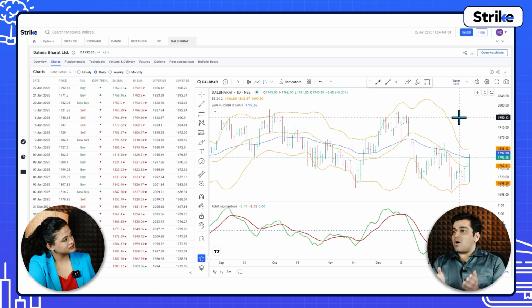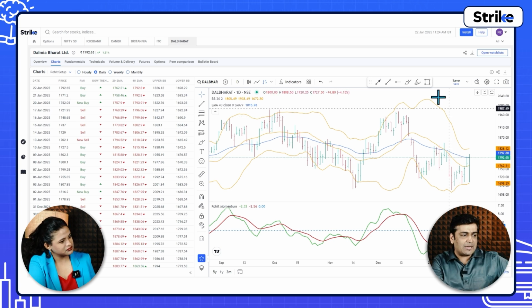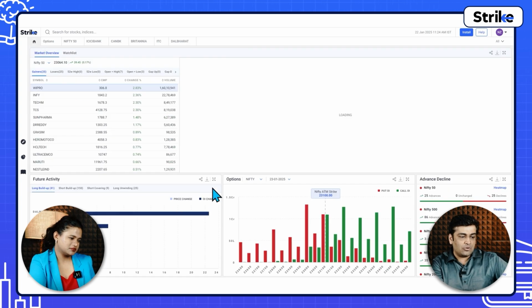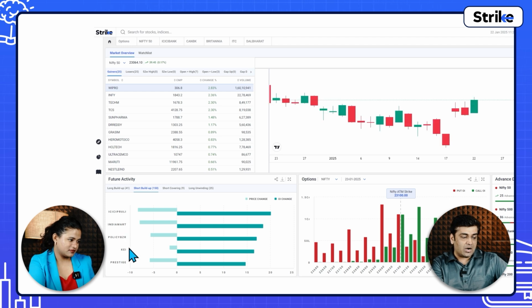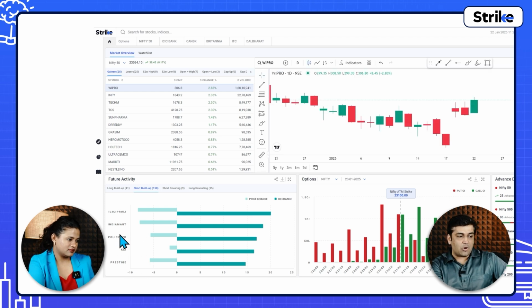Okay. And if the overall market scenario is bearish on that particular day, you look for stocks which have short build-up. All right. On the homepage itself, you look for all the stocks where there is short build-up that has happened. So let's say ICICI Prudential, India Mart, Policy Bazaar. So let's have a look at Policy Bazaar.